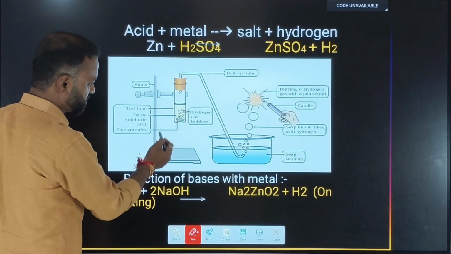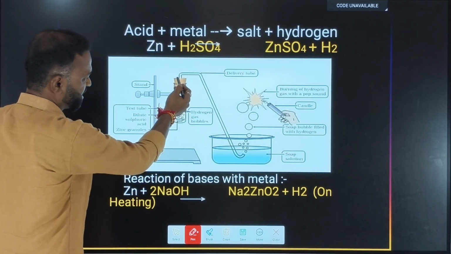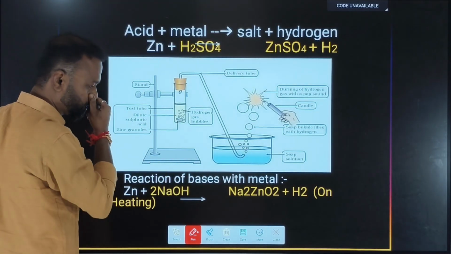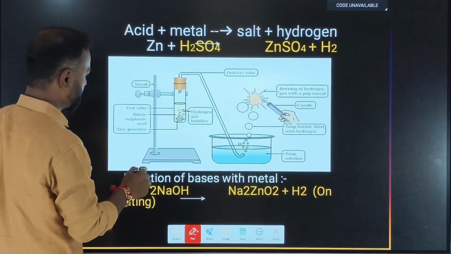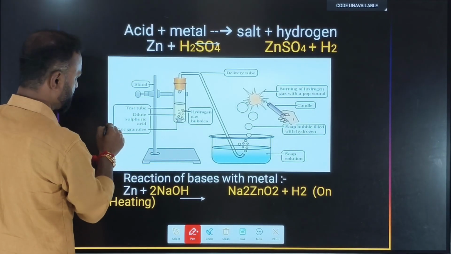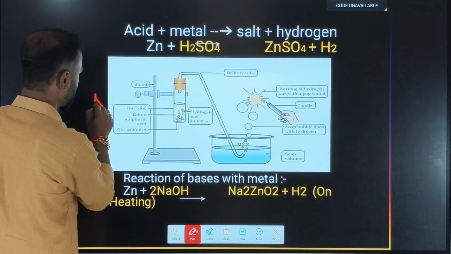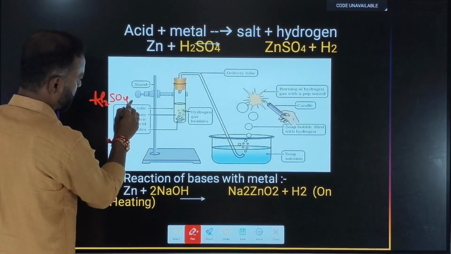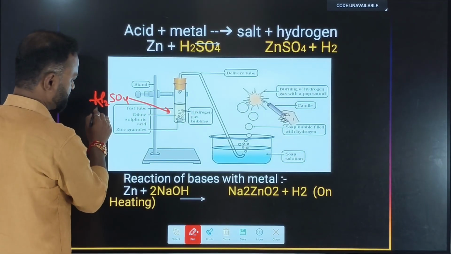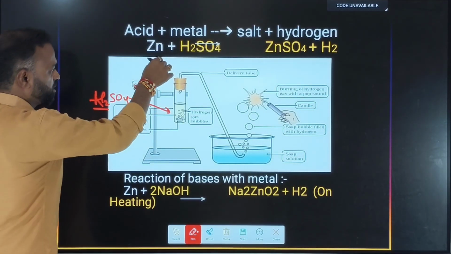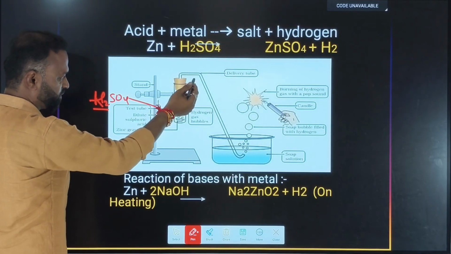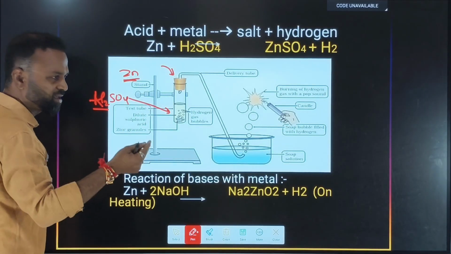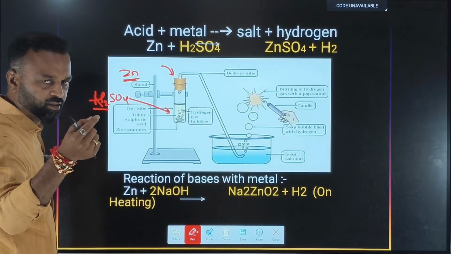See, there is a test tube and a stand. They attach the cork, and this is a delivery tube, and this is a container containing the soap solution. Now see here, inside the test tube they have taken HCl, or we can take sulfuric acid, H2SO4. This is a strong acid, we all know that. Then they will take off the cork. Then they put the zinc granules. Zinc is a metal, a silver color metal.